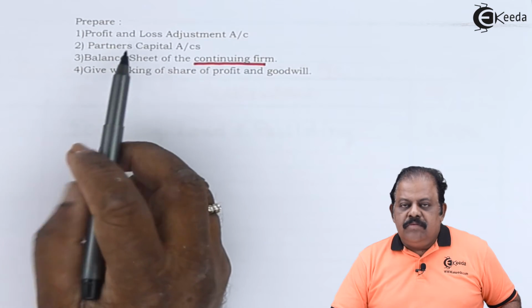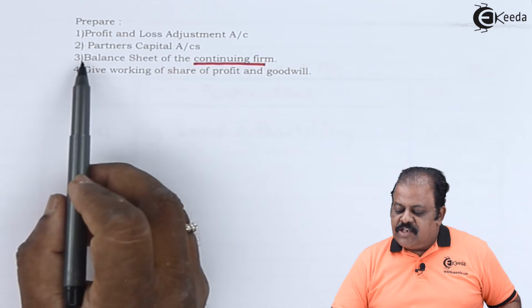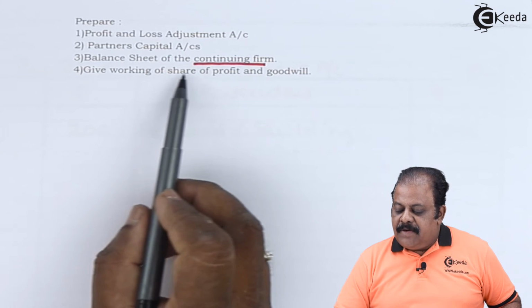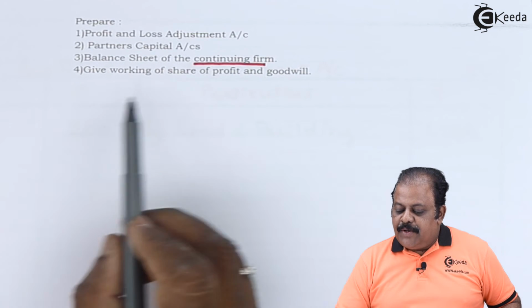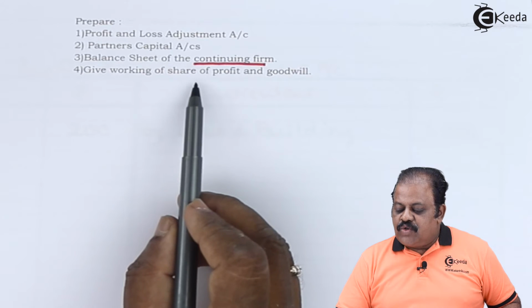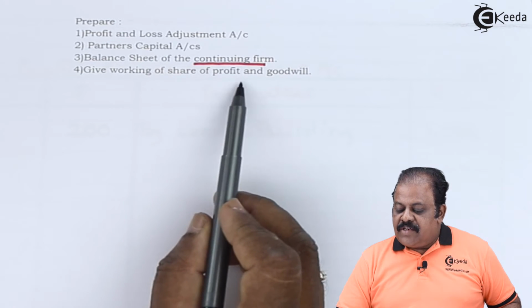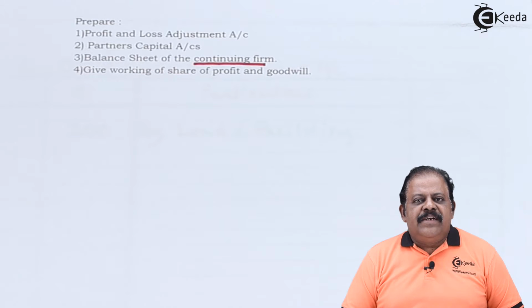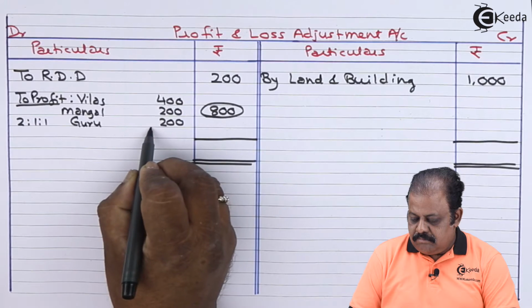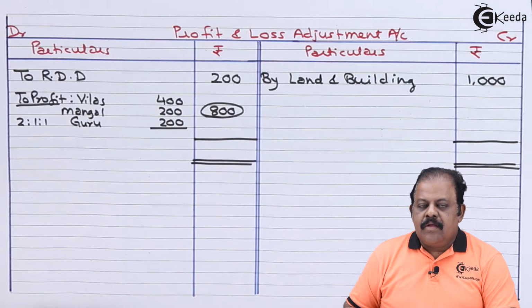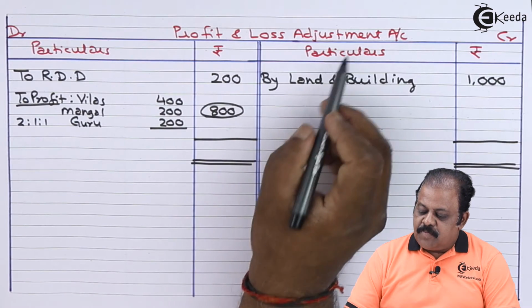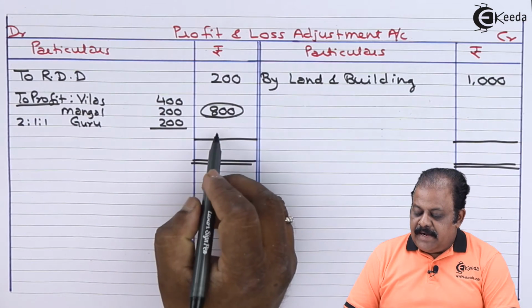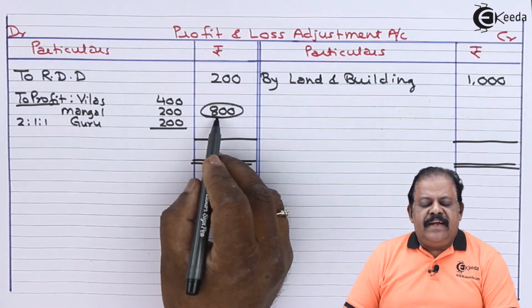We are required to prepare profit and loss adjustment account, partner's capital account, balance sheet of continuing firm, and we are required to show workings of share of profit and goodwill. We have done all adjustments. Let us proceed to close profit and loss adjustment account. Profit and loss adjustment account debit, we are getting balancing amount 800.